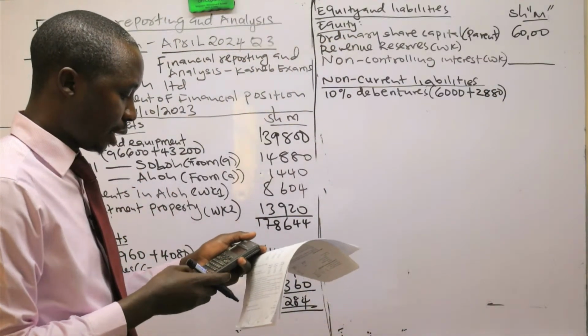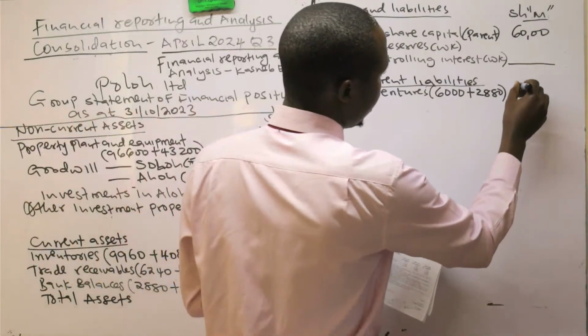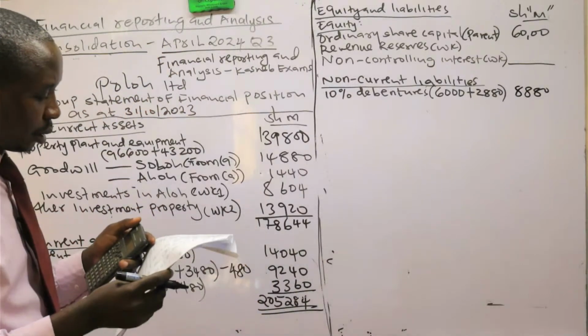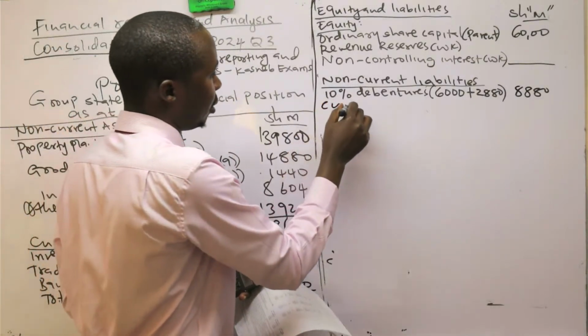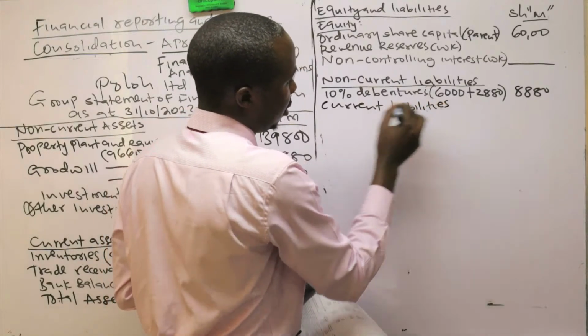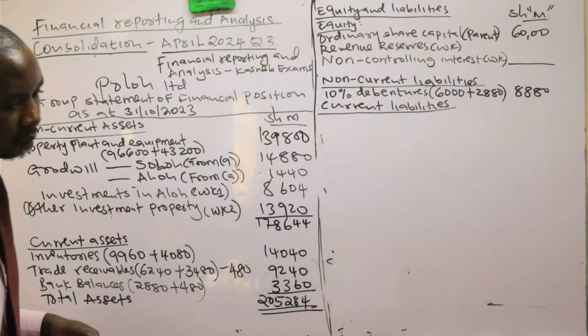So 6,000 plus 2880, that is 8,880. Then current liabilities.